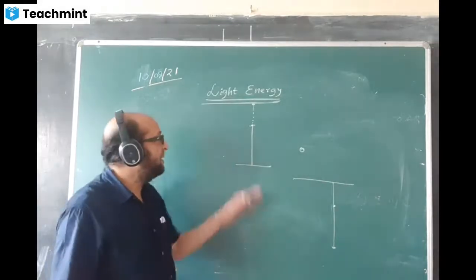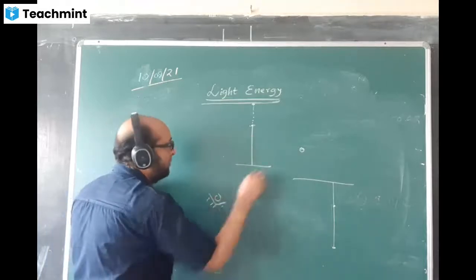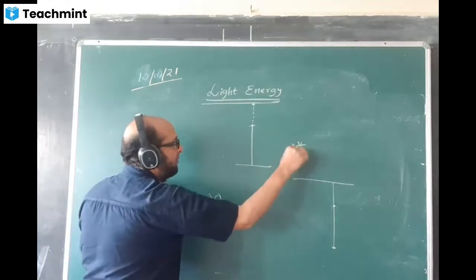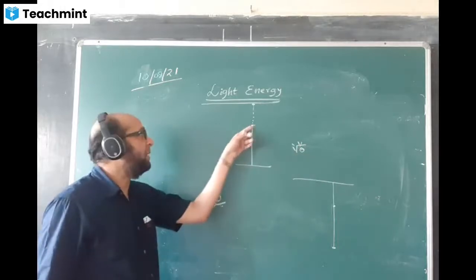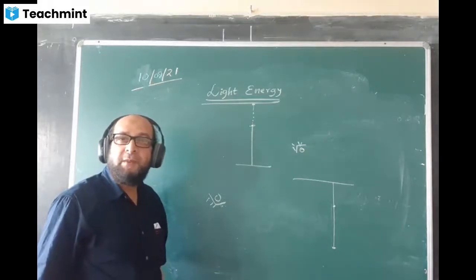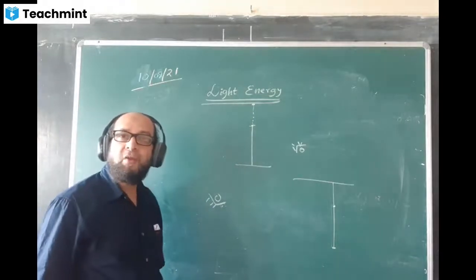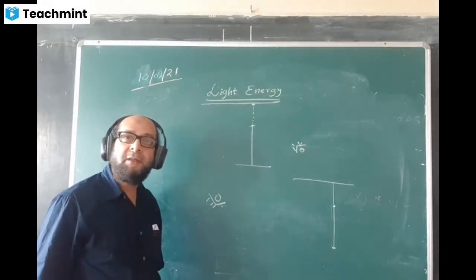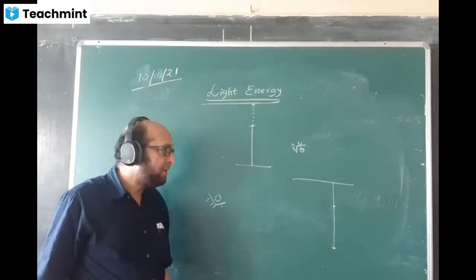But when the object lies in the rarer medium and is seen from the denser medium, when the observer is here, this object's position will appear to be raised. And when the position appears to be raised, in this case, it will appear taller. Have you understood, boys? I think you gave the correct answer. Yes, you have given the correct answer.